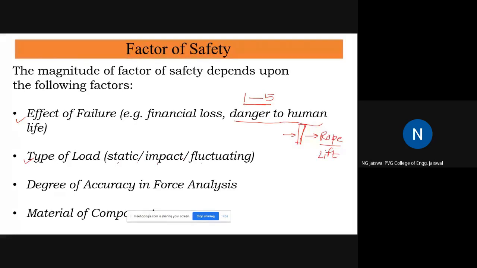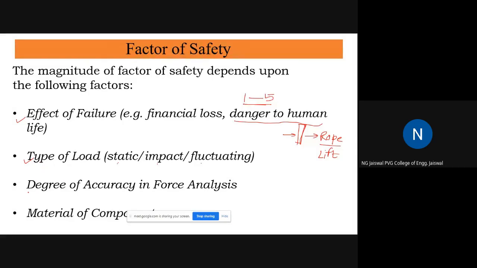Now we will see this diagram for the static, impact, and fluctuating loads in the next 1 or 2 slides. So we will not elaborate on this here, but it again depends on the type of load. The load is static means constant throughout the time. The factor of safety can be very small. If it is an impact load, I mean you will experience a very large load in a very small time, then you will definitely assume a large value of factor of safety. So it also depends on the type of load.